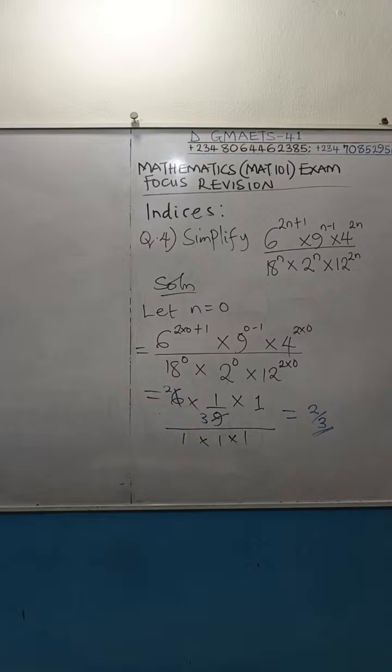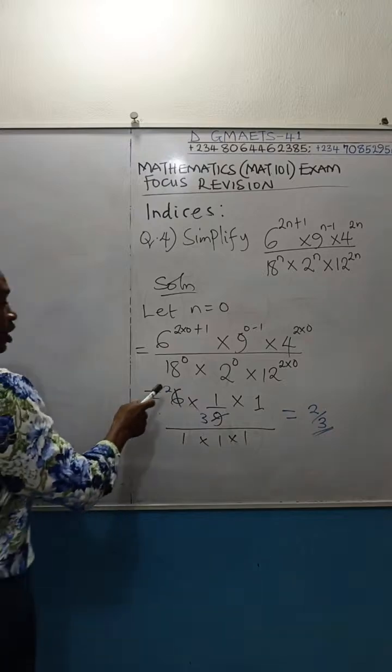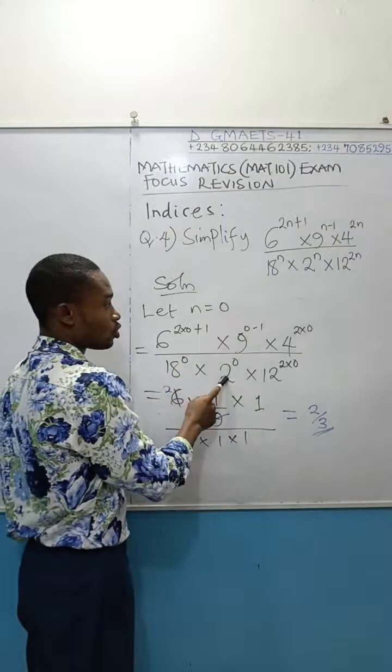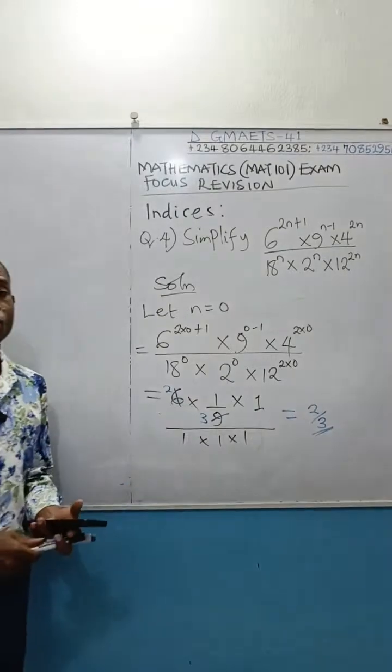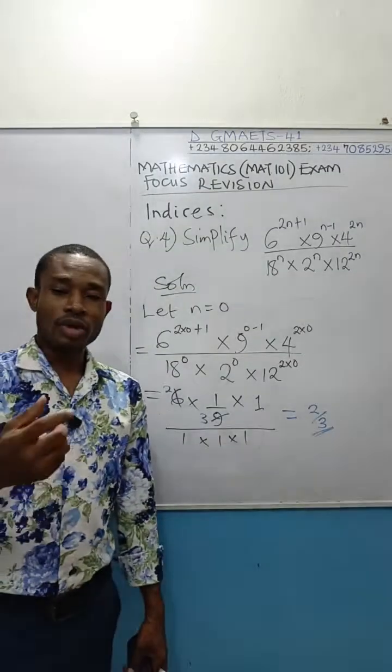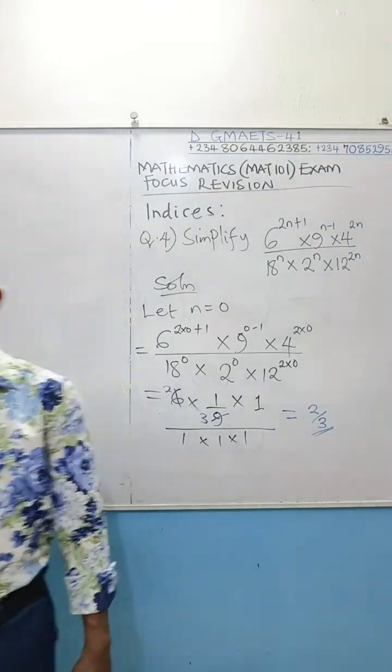Chidinma Vivian, I have a question. Ask, how did you get 1 for all the denominators? I got 1 for all the denominators. 18 raised to power 0 is 1. 2 raised to power 0 is 1. 2 times 0 is 0. 12 raised to power 0 is 1. A number raised to power 0 is going to give you 1.